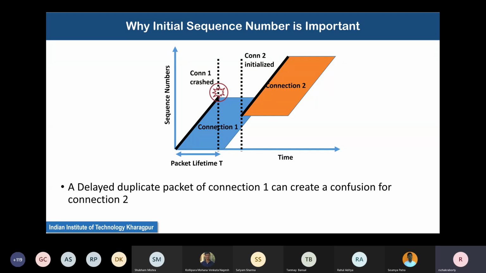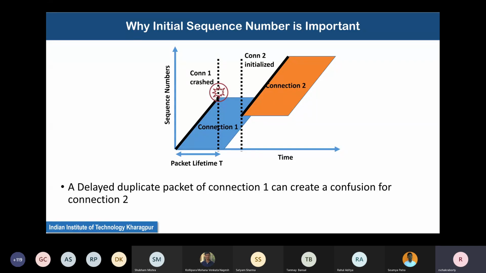Suppose connection 1 between some client and the server starts. The sequence number is plotted along the y-axis, and time is along the x-axis. Notice how the sequence number increases. Suppose the initial sequence number is 0. So this black straight line starts from the origin. It increases linearly over time because every byte increases the sequence number by 1.